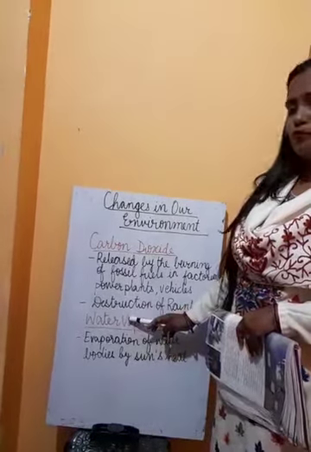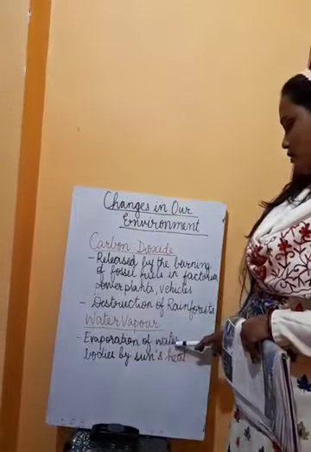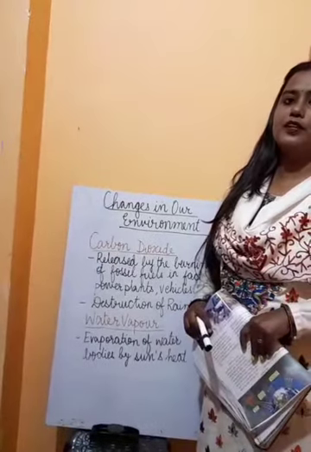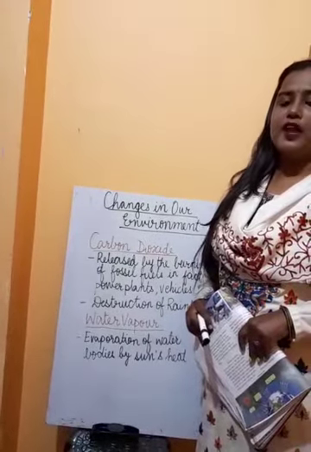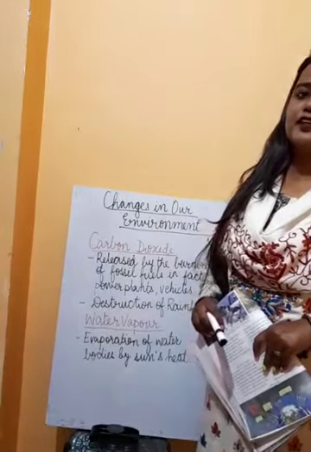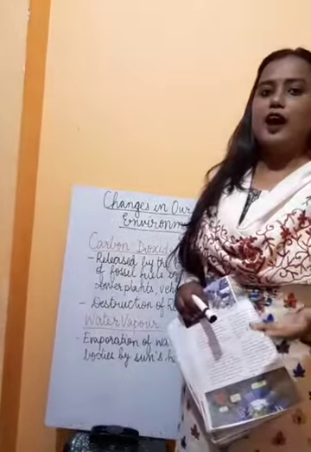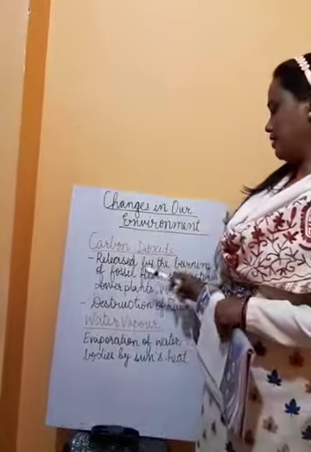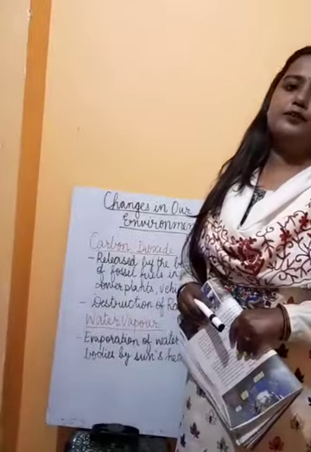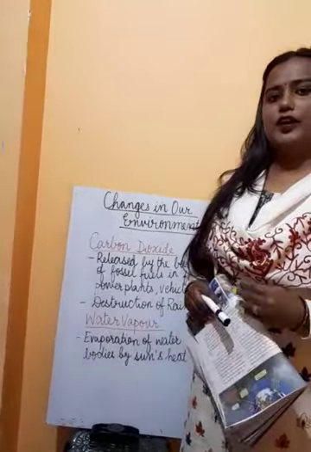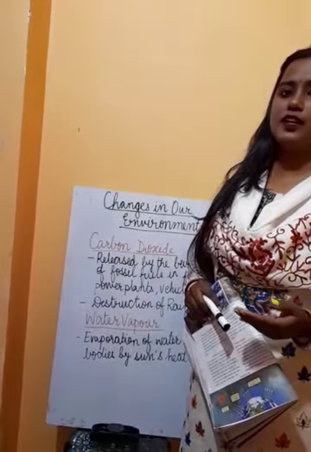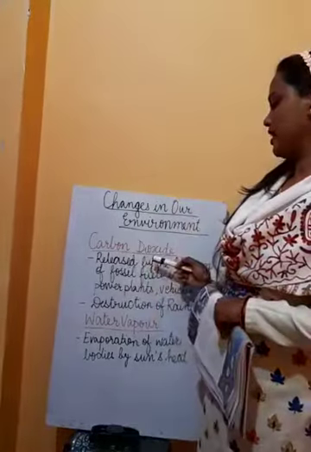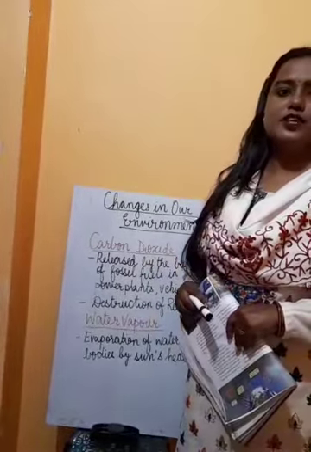Then we also read about water vapor. The evaporation of water bodies by the sun's heat leads to the addition of water vapor to the atmosphere continuously. I hope now the greenhouse effect and the greenhouse gases like carbon dioxide and water vapor are clear to you, and now you can easily say what is the greenhouse effect, what are greenhouse gases, and how these greenhouse gases affect the greenhouse effect.